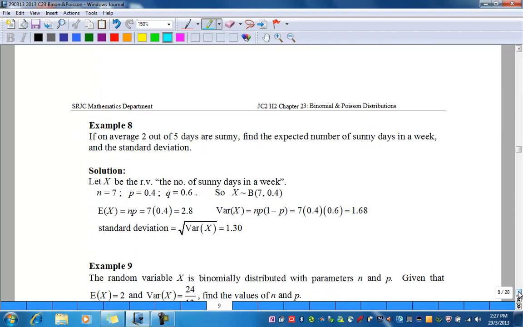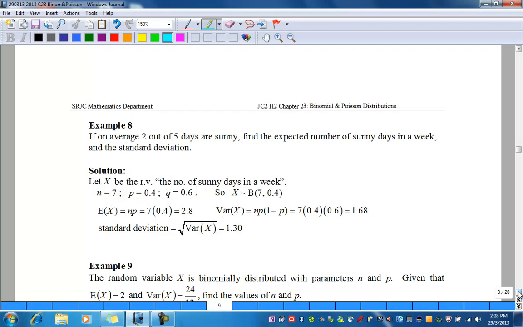Let us look at example 8. If on average 2 out of 5 days are sunny, find the expected number of sunny days in a week and the standard deviation. Let us define the random variable. Let x be the random variable, which is the number of sunny days in a week. From the question, n is 7, the probability of a sunny day is 2 out of 5, which is 0.4. q is 1 minus p, which is 0.6. So, we can define x follows a binomial(7,